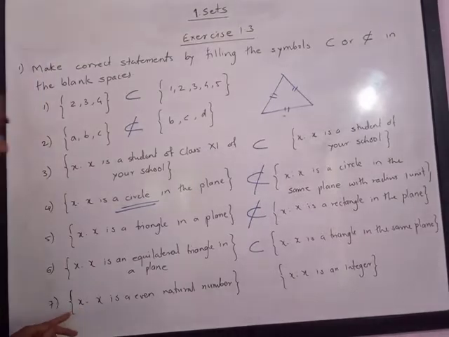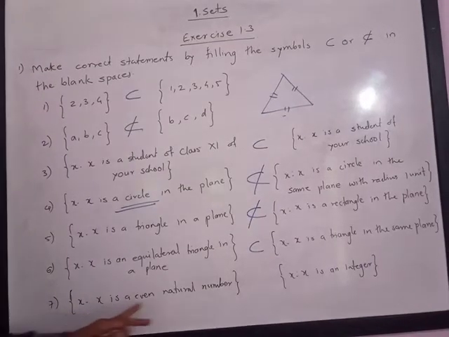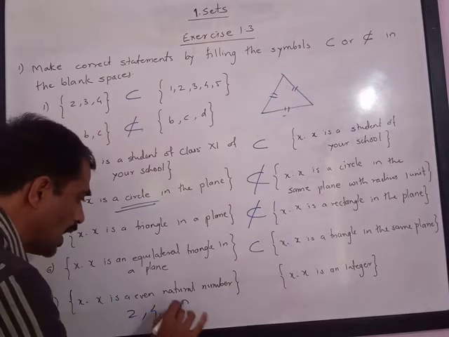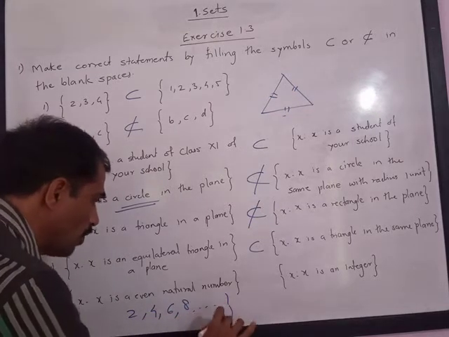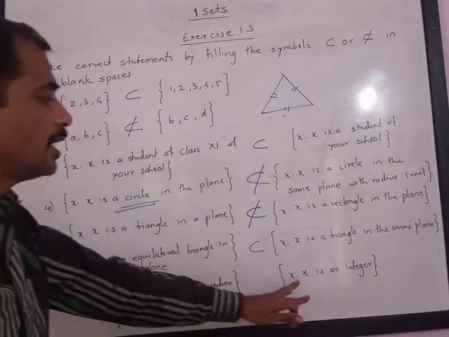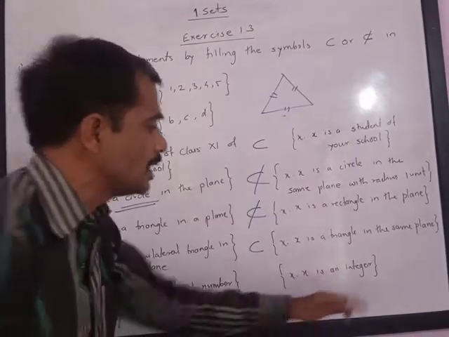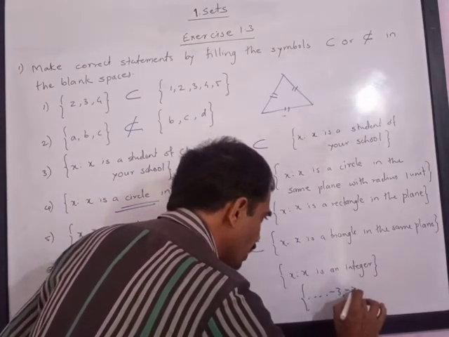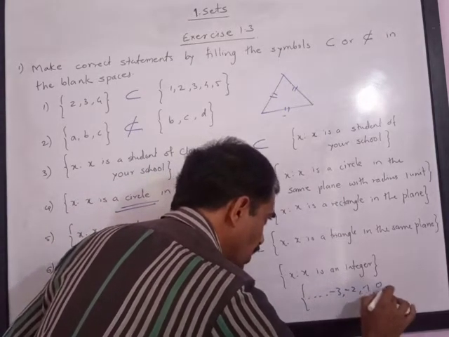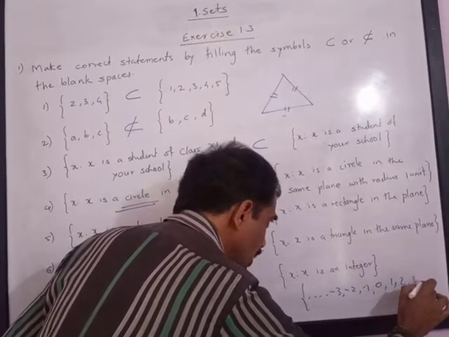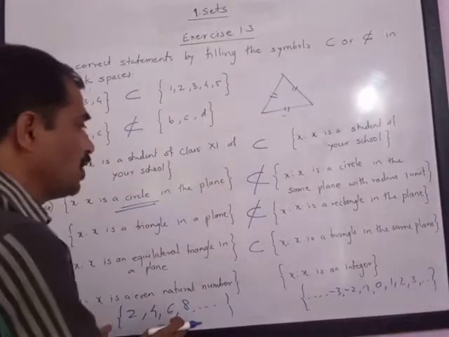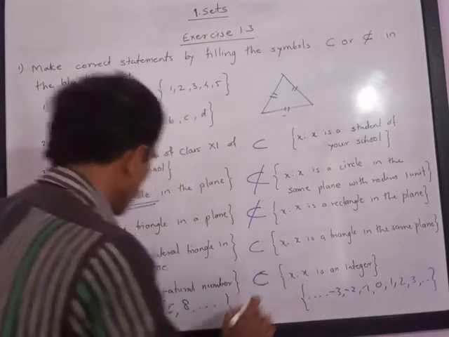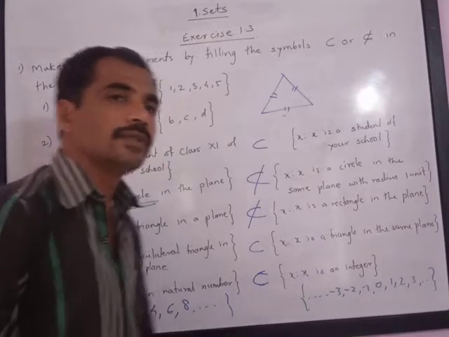The last question is the set of X such that X is an even natural number. Even natural number means 2, 4, 6, 8 and so on. So it is the set {2, 4, 6, 8, ...}, and the next set is the set of X such that X is an integer. Please understand, you can see negative integers and positive integers. So please note all the elements of the first set are present in the second set, hence the first set is a subset of the second set.